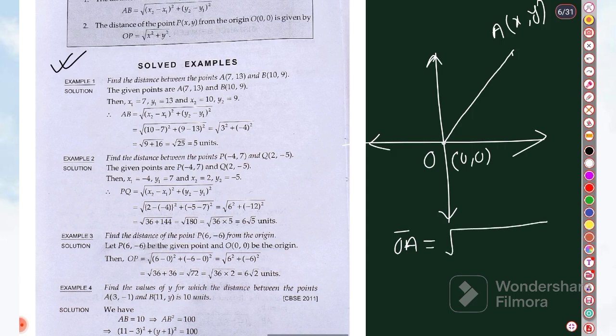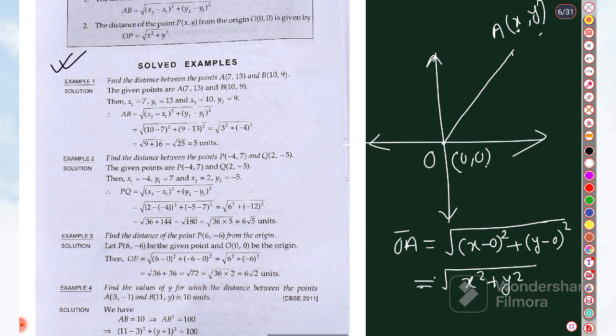Under root, the first coordinate: x minus 0 whole to the power 2, plus the difference of y minus 0 whole to the power 2. So you are getting under root x square plus y square.